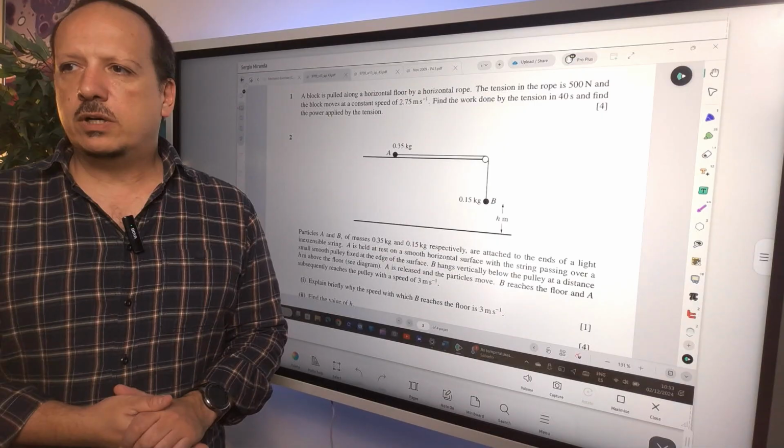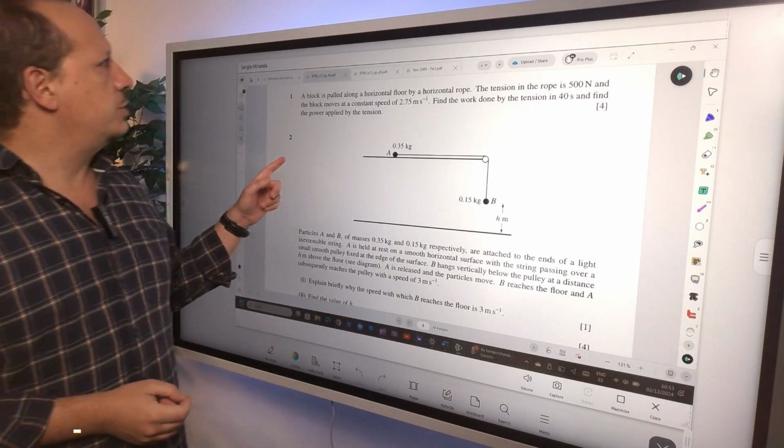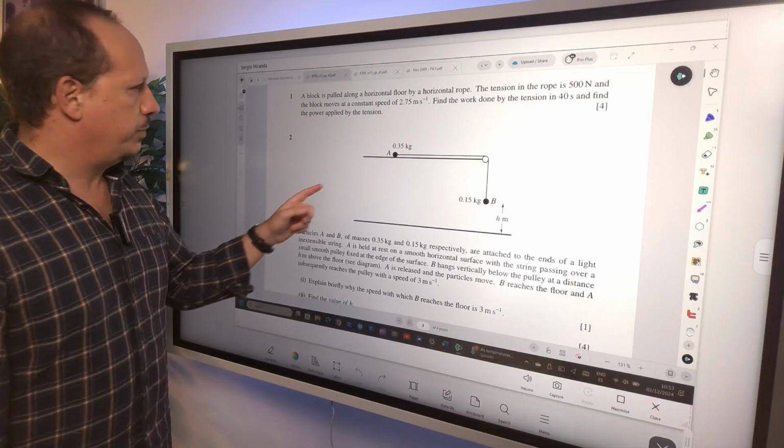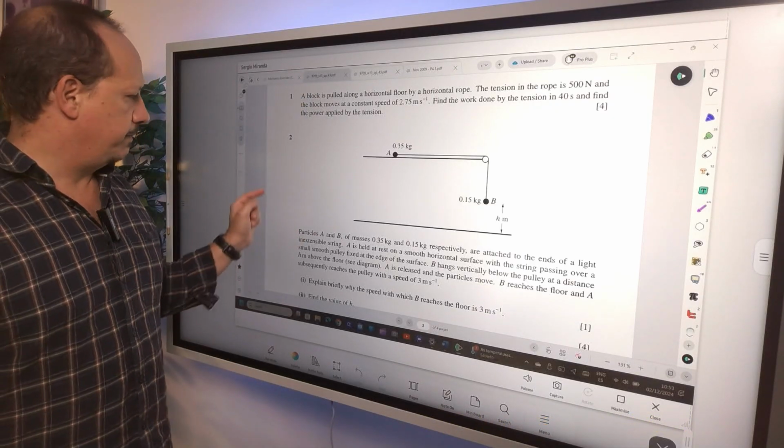On our first exam question, we are going to look at this one. This is question 2 from Spring 2015 question paper 43. And the question says this.